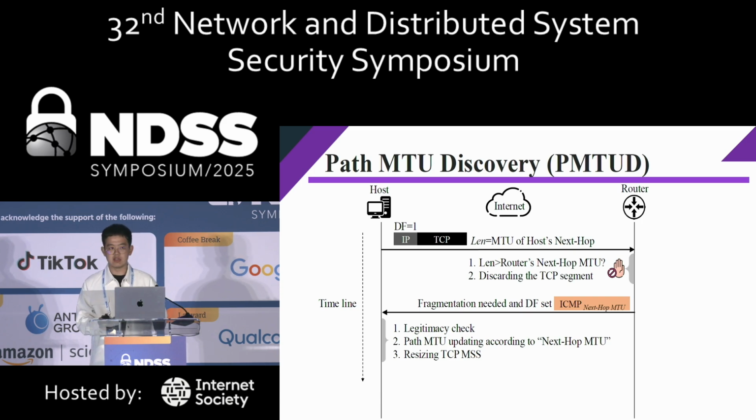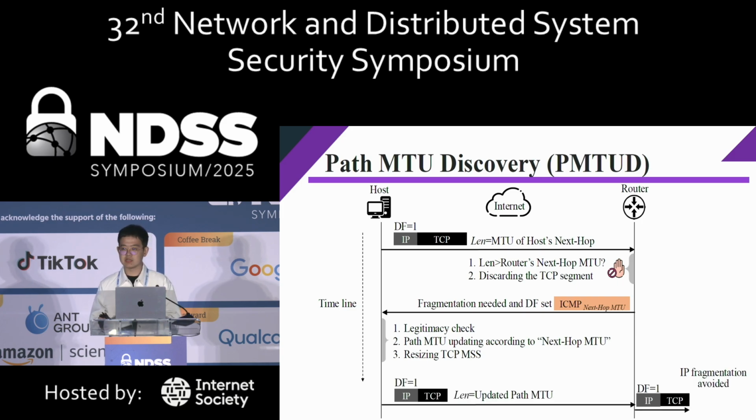So after the ICMP packet passes the check of the host, the host will update its path MTU value and reduce the size of the TCP packets. Then the router can forward the TCP packet without IP fragmentation. However, we find that the path MTU value of the host is actually a global value, so all types of packets, not only the TCP packets, but also some UDP or ICMP packets, should not exceed the path MTU value after this.